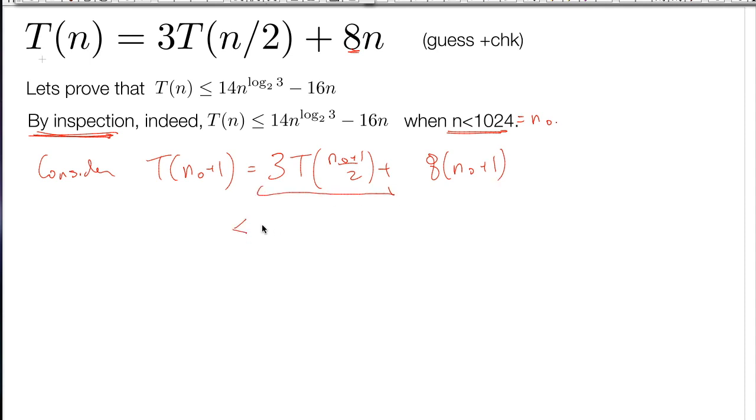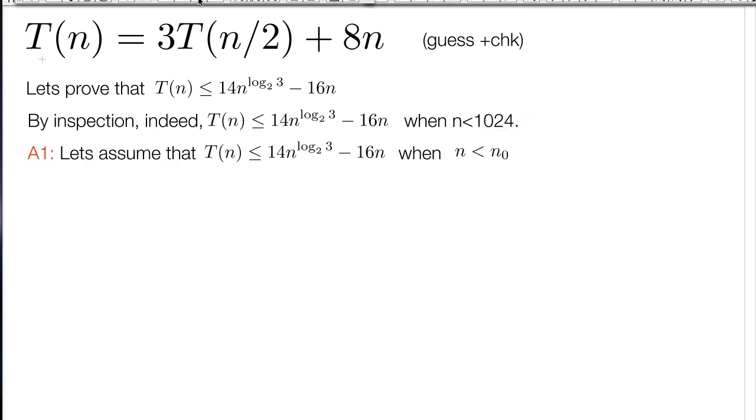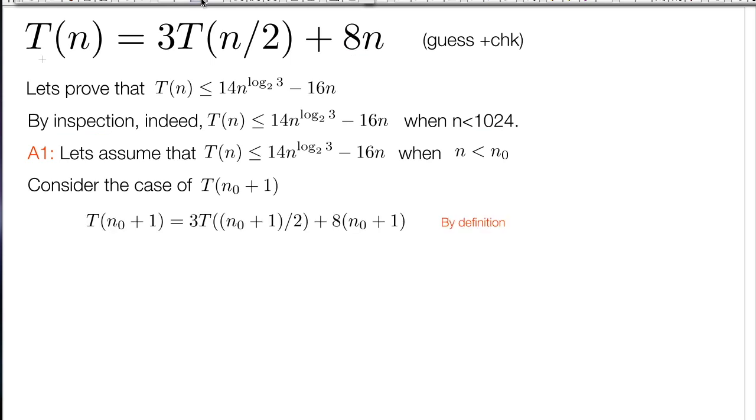Again, we're going to conclude exactly the same steps as before, except this time we plug in 14n to the log base 2 of 3. So the constants have just become a little bit more specific here, but it's exactly the same argument. Once you do this a few times, your intuition will build so that you'll understand when you can fudge with constants and when you can't, when they matter and when they don't. I'll step through the analysis here. It's exactly the same.